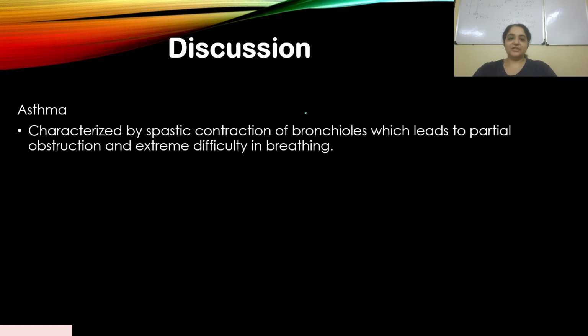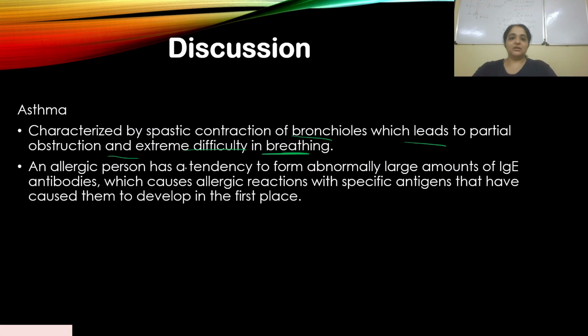Asthma is characterized by spastic contraction of bronchioles, which leads to partial obstruction and extreme difficulty in breathing. An allergic person has a tendency to form abnormally large amounts of IgE antibodies, the specific IgE antibodies that are present in a person who is allergic.